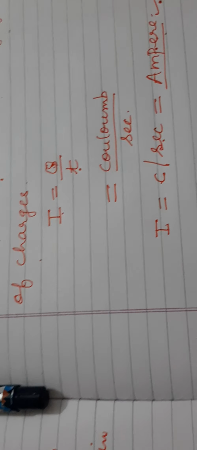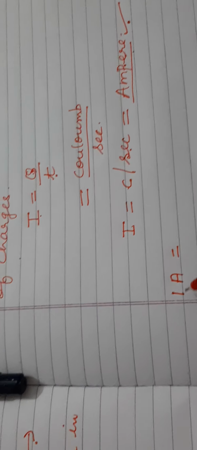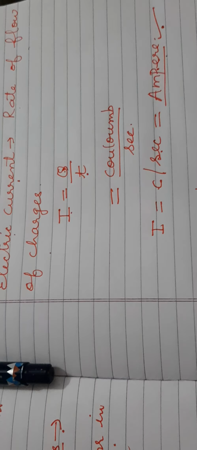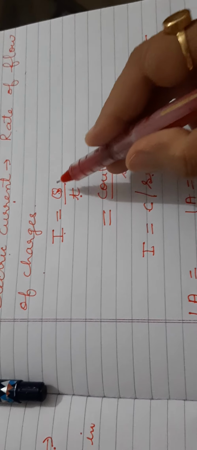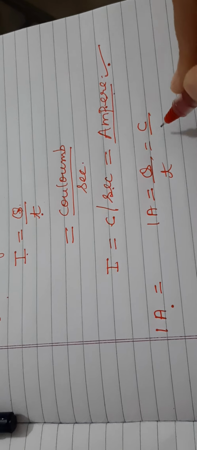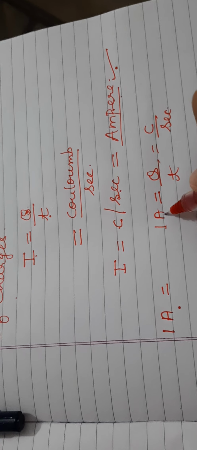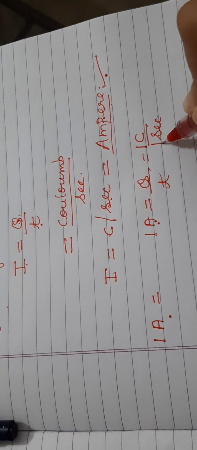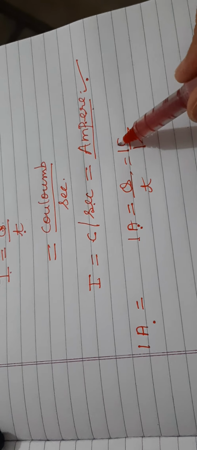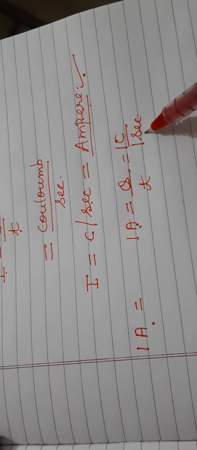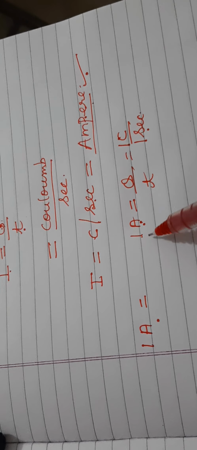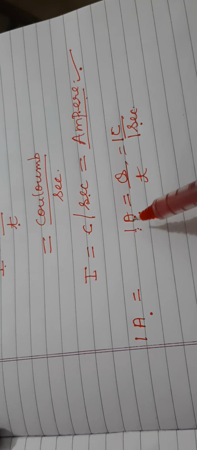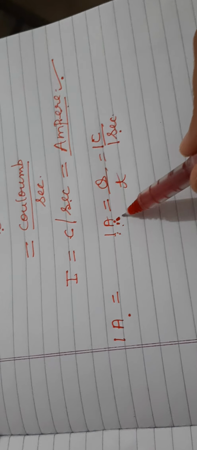Now we will find out the definition of 1 ampere. We write the formula, that is Q by T. Now Q is in coulomb and T is in second. So 1 ampere electric current will be there when the charge is 1 coulomb and the time is 1 second. So how will we define it? When 1 coulomb electric charge flows in 1 second through a conductor, the current will be equal to 1 ampere. This is the definition of 1 ampere, very important for your CBSE exams.